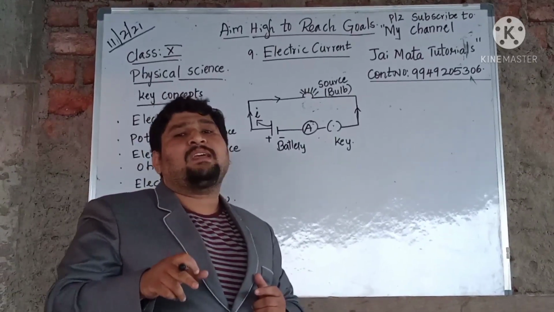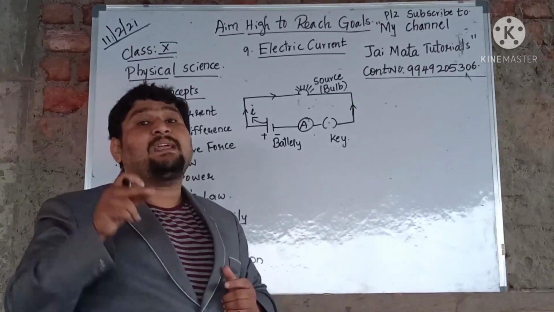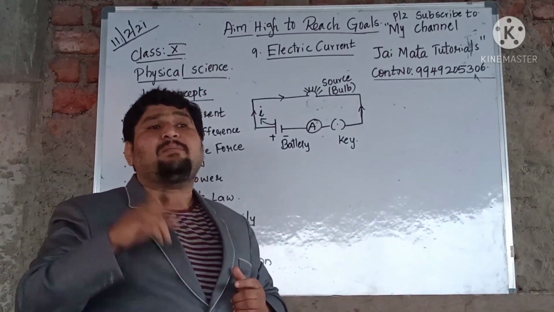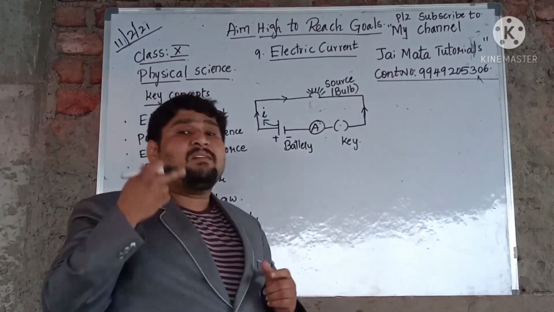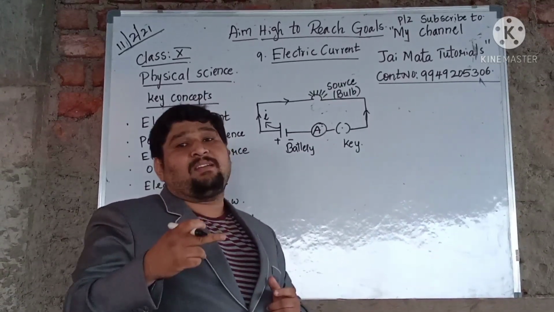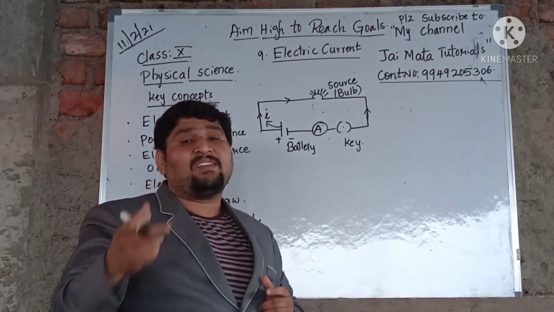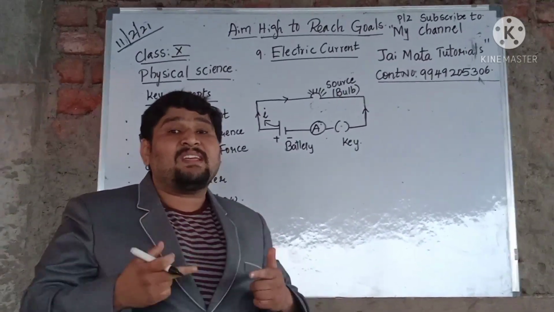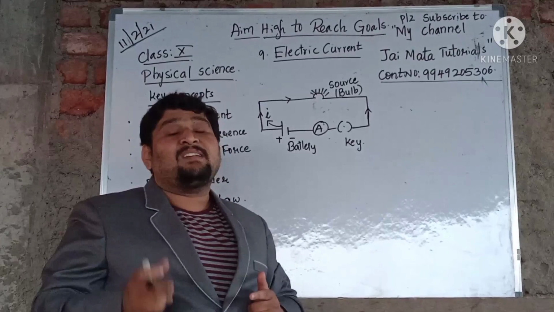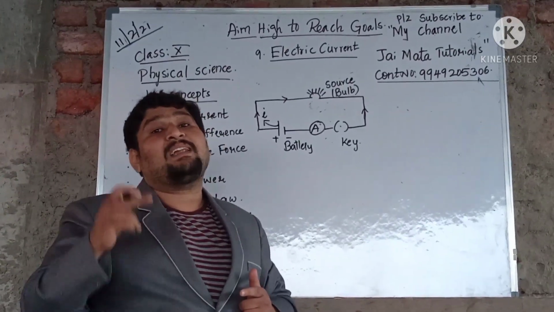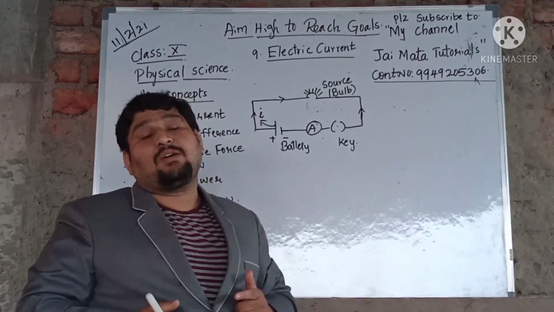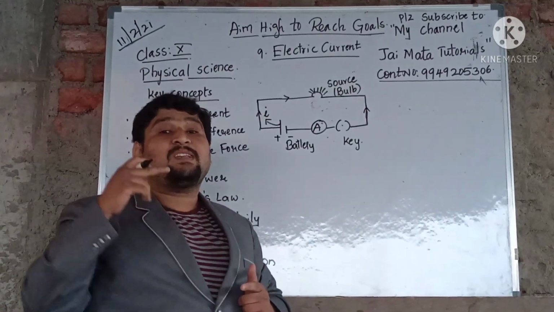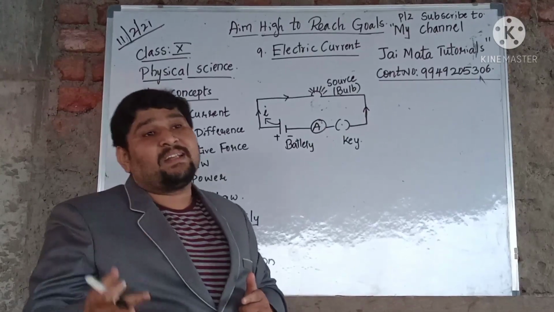One more thing I want to say: there's an important confusion which arises between children and everyone. Whenever the power supply which comes to our houses, which we call electricity, is stopped, we generally say "current gone." Is it the correct word to use whenever the electricity gets cut off? We are not supposed to say electricity has gone or current has gone.